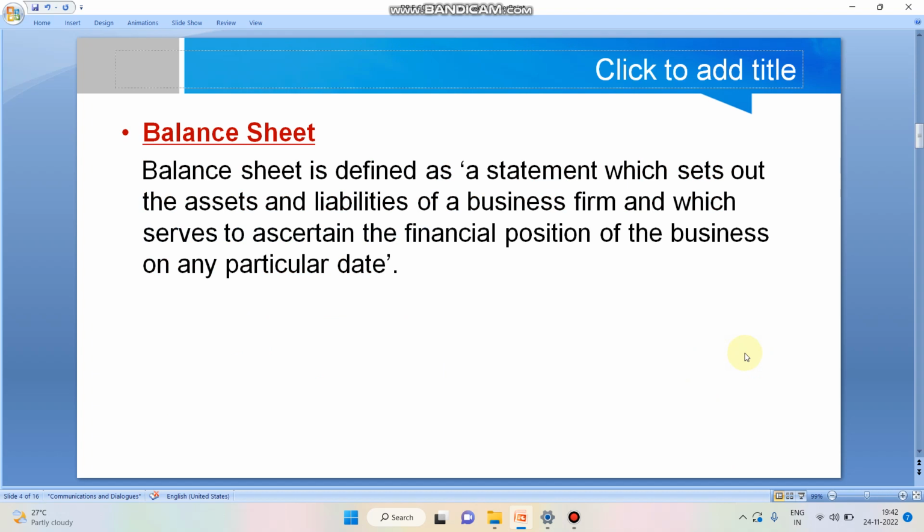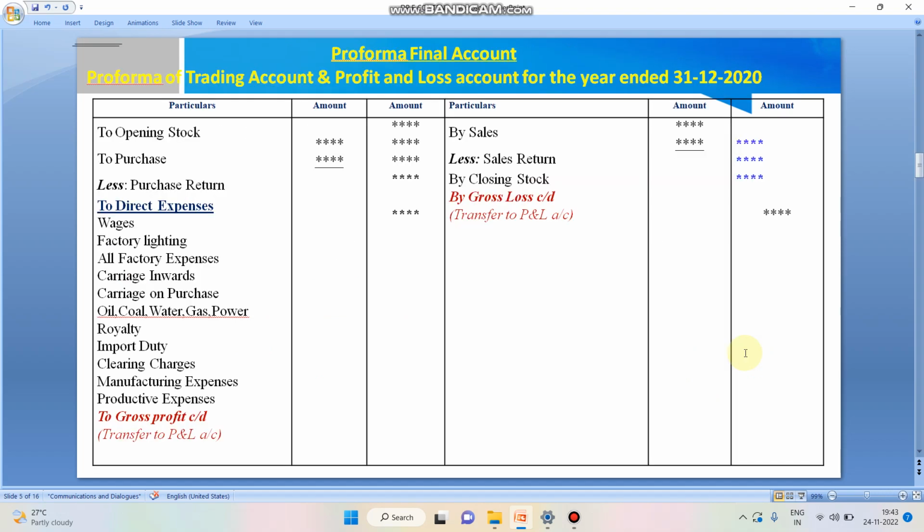Here the balance sheet is not an account, it is a statement. This statement is prepared in order to know the financial status or the financial position of the business concerned. We are going to see the pro forma of the final account. How to prepare? What is the pro forma?